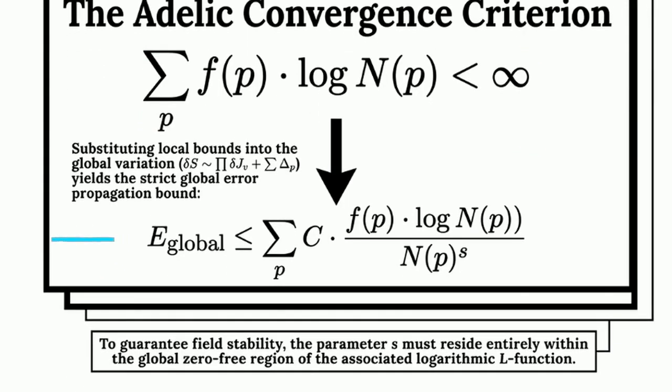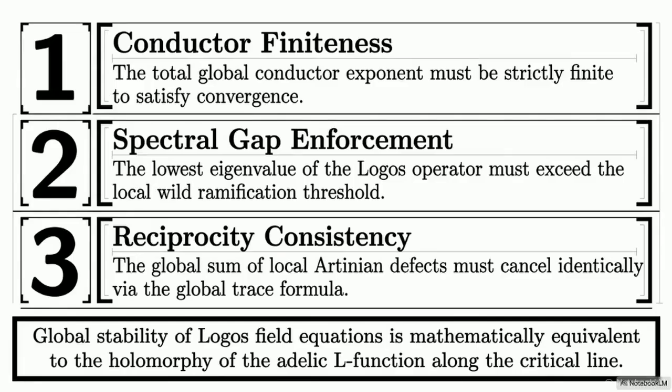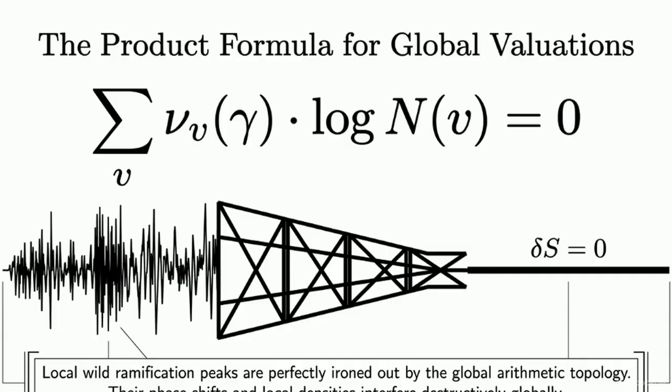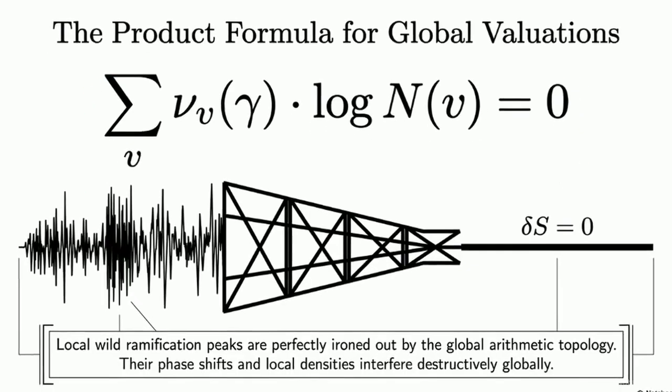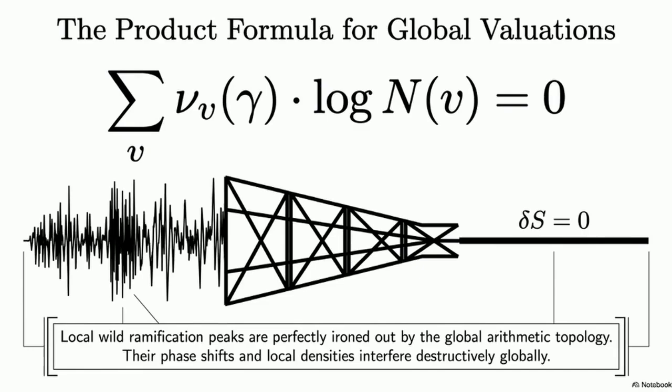To prevent the error bound from diverging, three structural criteria must be met: conductor finiteness, spectral gap enforcement, and reciprocity consistency. This diagram illustrates global reciprocity in action. When local geometric defects are integrated through the global trace formula, their phase shifts and local densities interfere destructively. The wild ramification peaks cancel out, ironing the total variation down to zero.